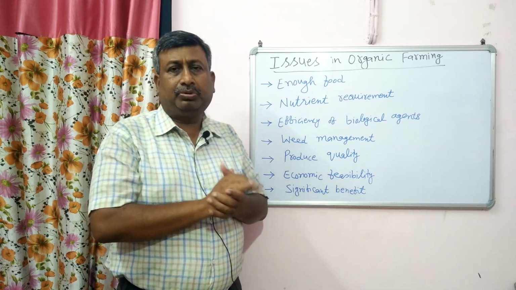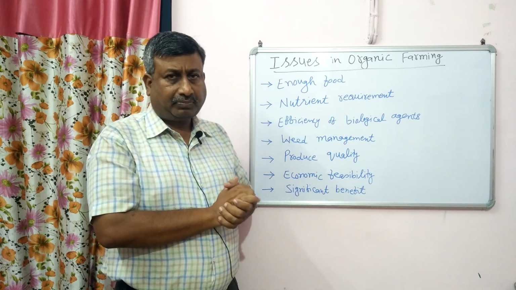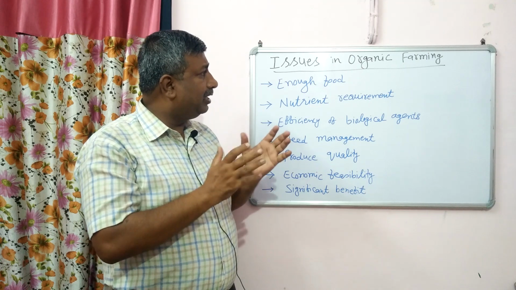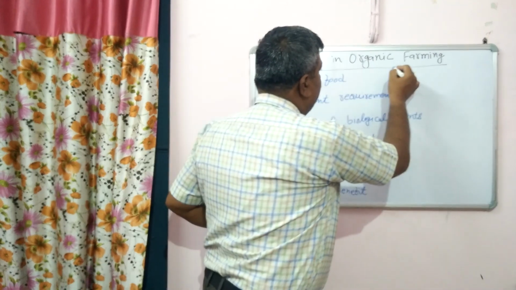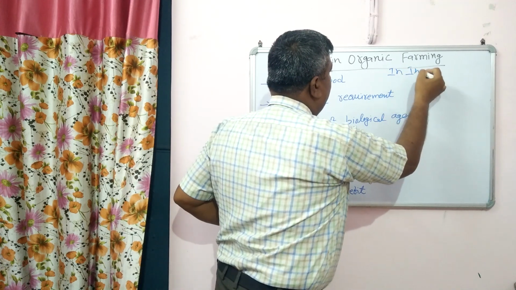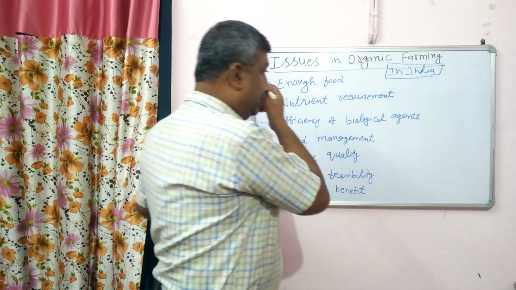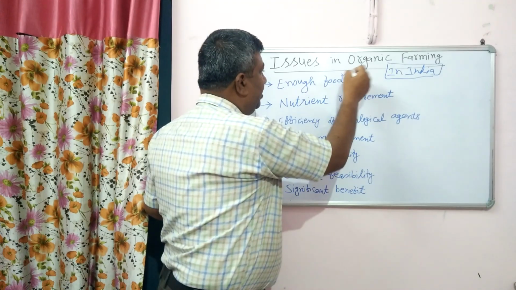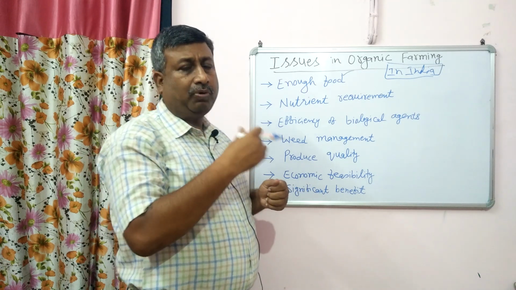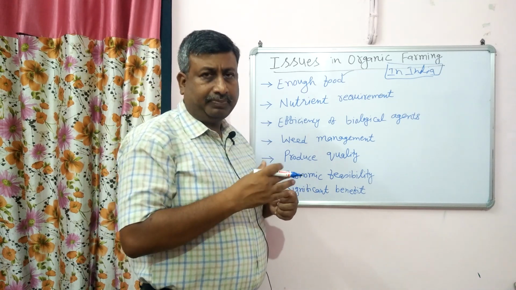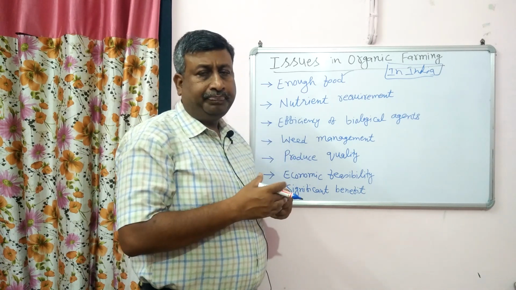And there are issues in organic farming. So there are small problems, we can say. Particularly in India, these are the issues. By organic farming, can we produce enough food? Because when conventional farming is converted into organic farming, productivity is reduced, because the soil is not in a condition to sustain or to produce the crop.